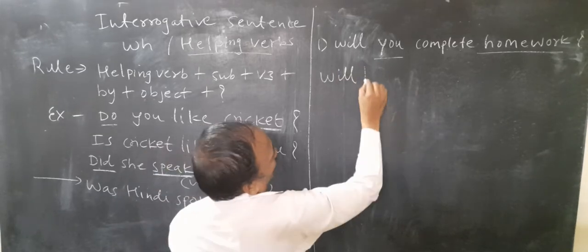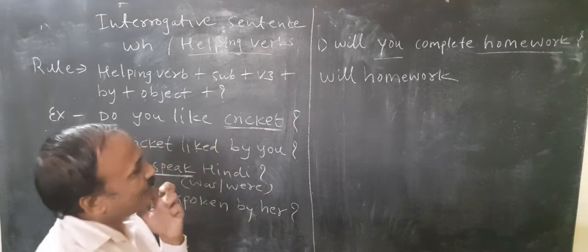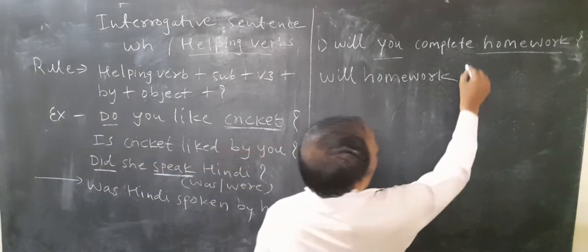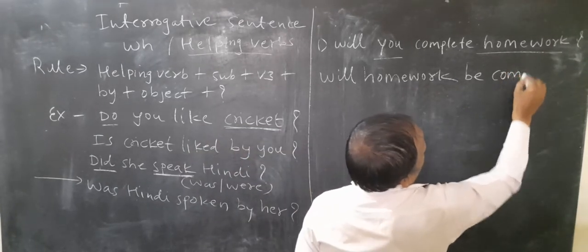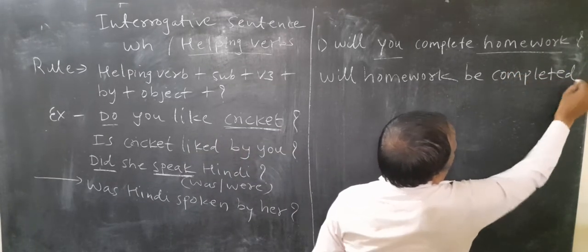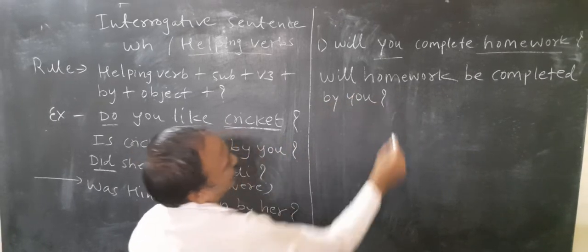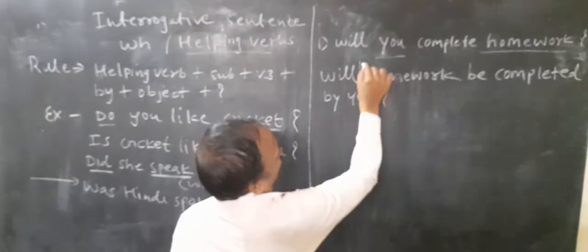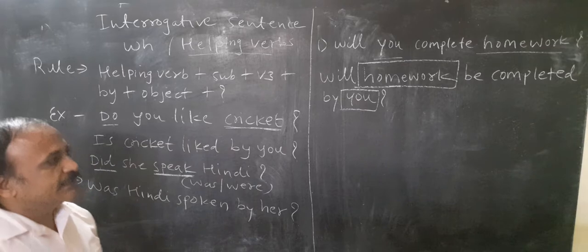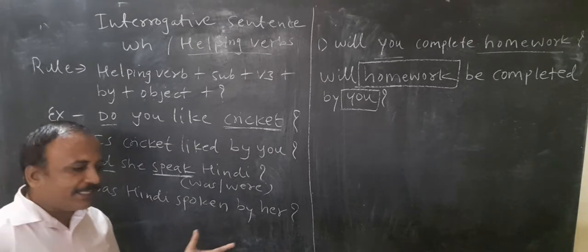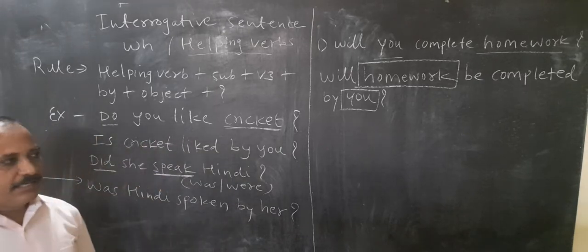Will, homework, be, in this case, completed by you. Homework is the subject here, and you become the object. What rules are there in tense? The same thing you have to apply here, right?